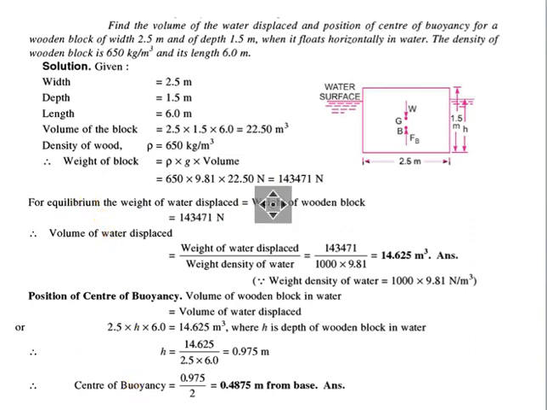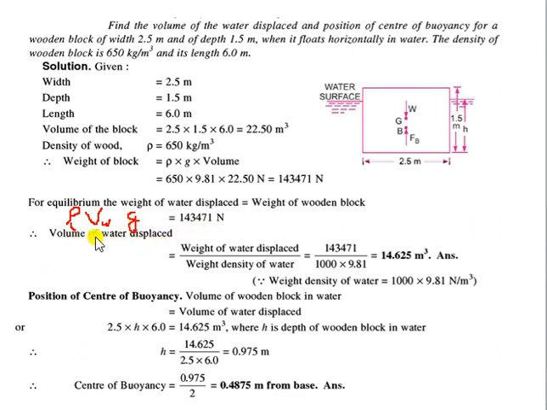So I can say, the weight will be the density of the liquid into the volume of the water into g. So that will be equal to the weight of the wooden block.